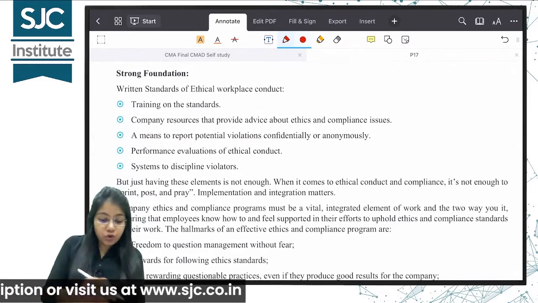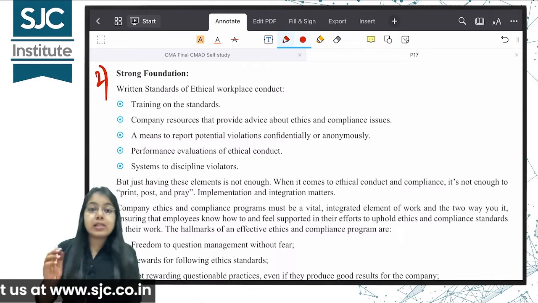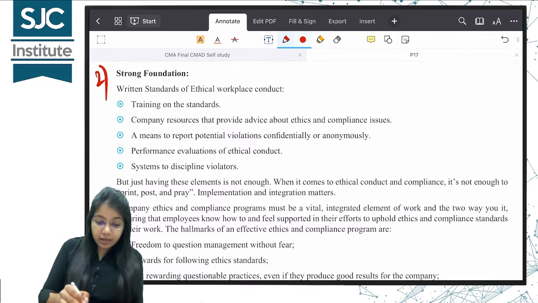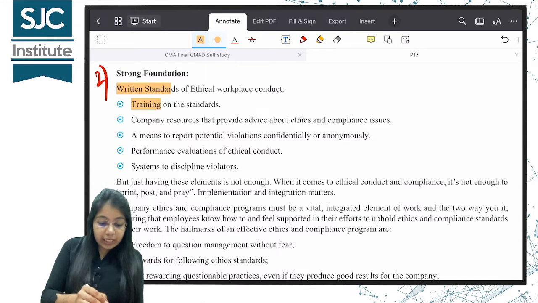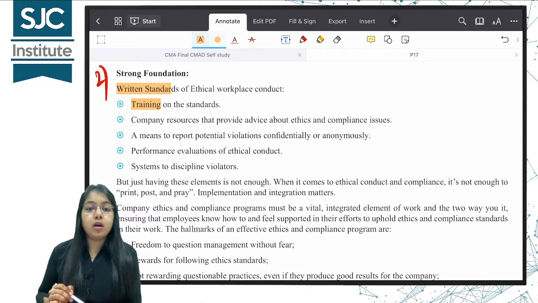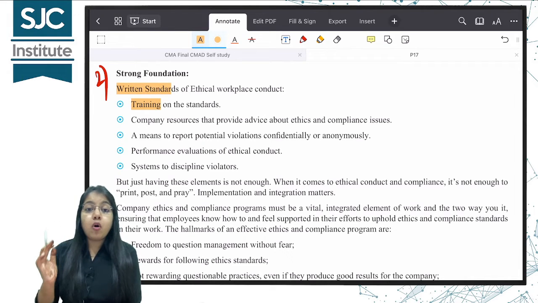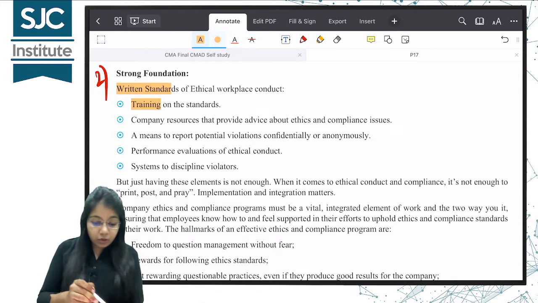Second point is a strong foundation. Written standards of ethical workplace should be there. स्टैंडर्ड्स रिटन होना चाहिए, ट्रेनिंग दी जानी चाहिए एम्प्लॉयज़ को ऑन द एथिकल स्टैंडर्ड्स. देयर शुड बी एन अथॉरिटी whom we can go for seeking advice if we want on ethical and compliance issues. कोई एक अथॉरिटी तो होना चाहिए ना.